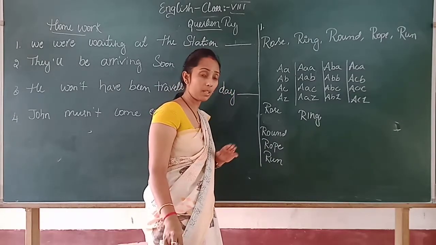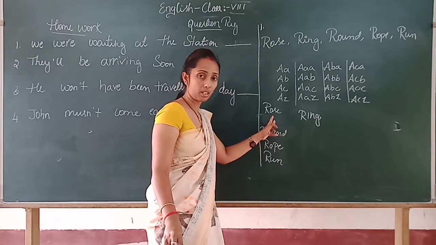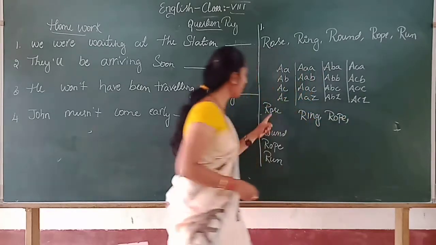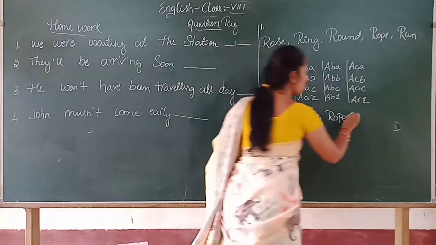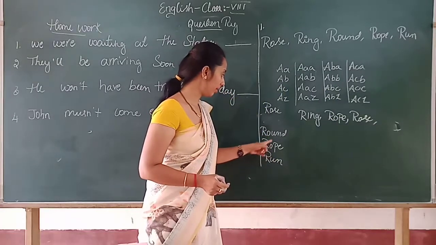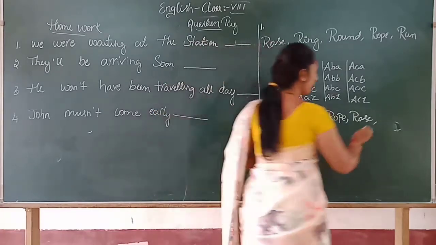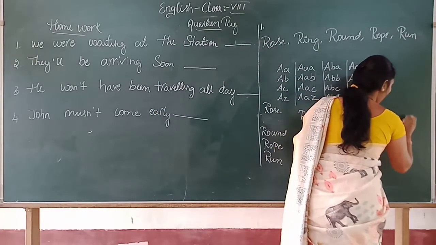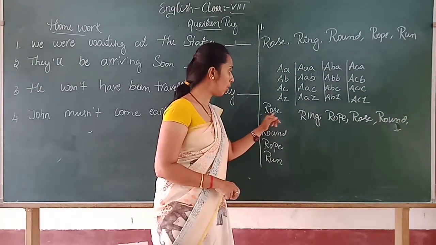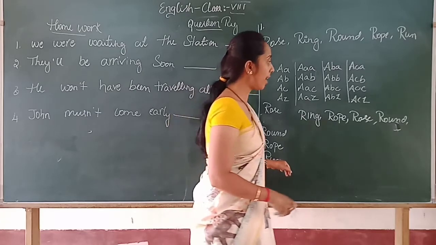So which comes first? Whether P comes first or S comes first? P comes first, right? So after ring, I take rope. Then rose, because after P, S will come. Then the third one is run, because after S, the next alphabetic order is U. So run comes last.